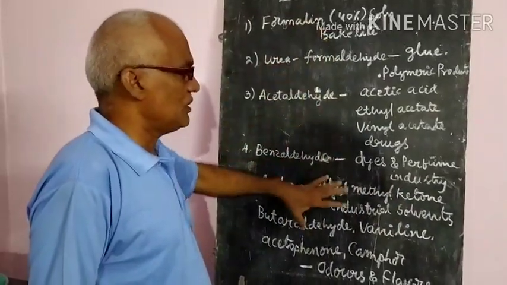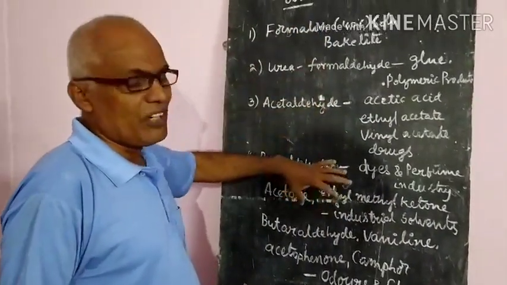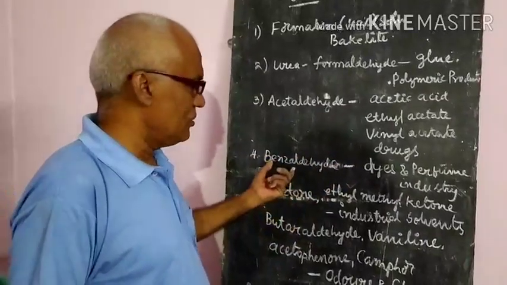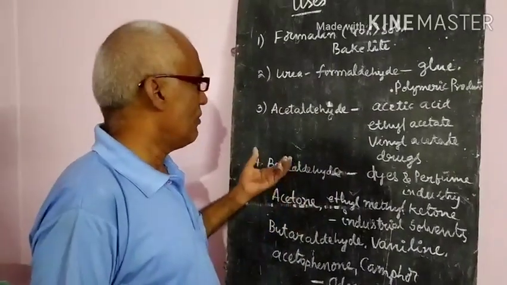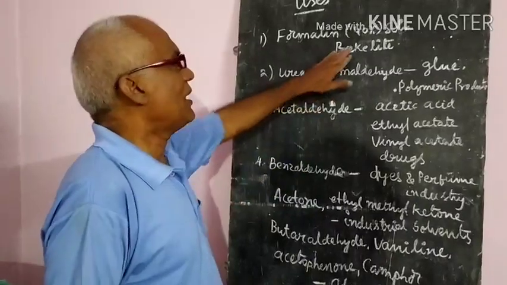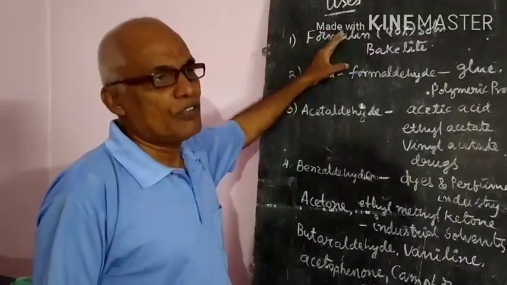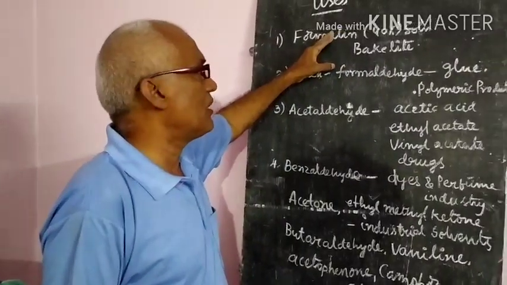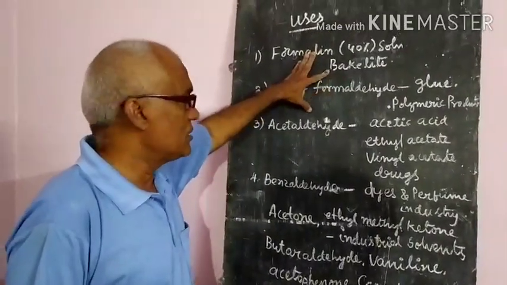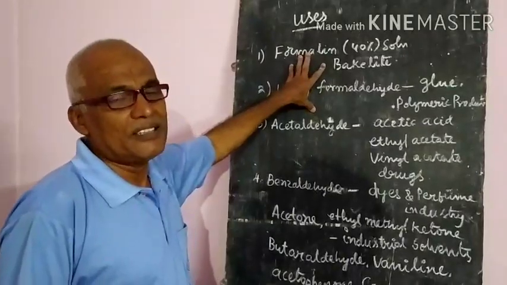For the uses of aldehydes and ketones, just make a tabular form and read it two to three times, so that you remember what is used where. For example, bakelite: what is the important product? Formaldehyde. So these are the uses of the aldehydes and ketones.